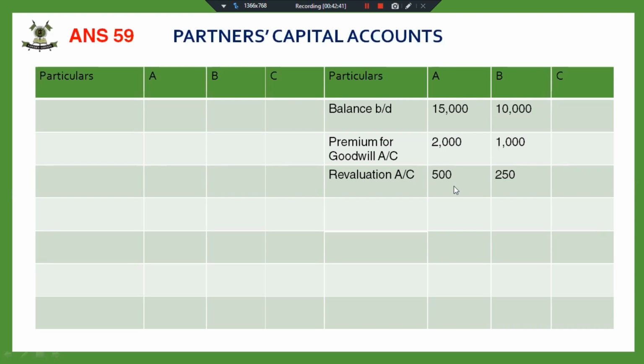I have transferred the revaluation account profit. Fine. So there is no other adjustment to be done in the partner's capital account in this question. So we will find out the balance. There is a cash brought by the new partner, that is 7,500. This is given. Now I will find out the balance carried down. I have done the totaling of the credit side, and my balance carried down is 17,500, 11,250, and 7,500.